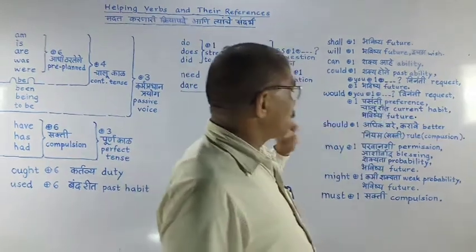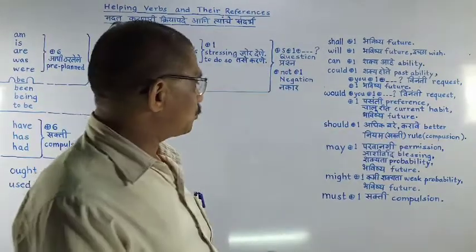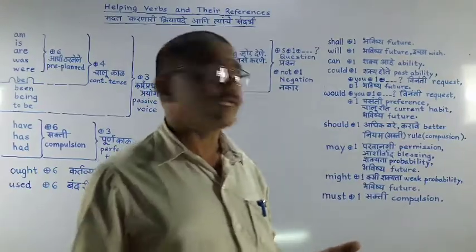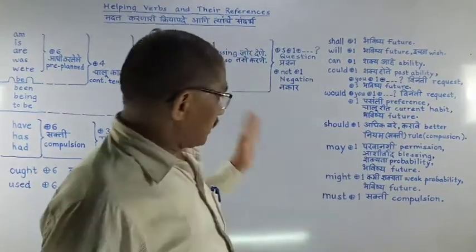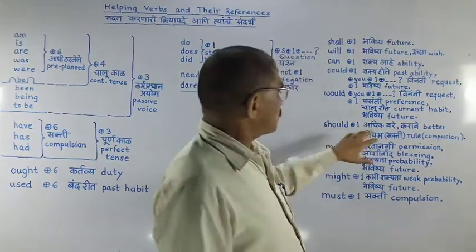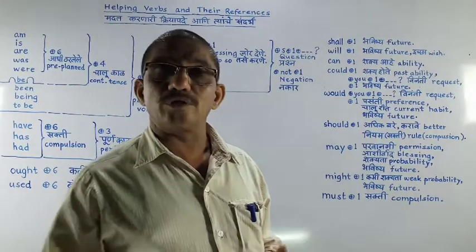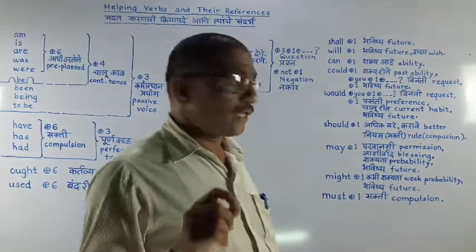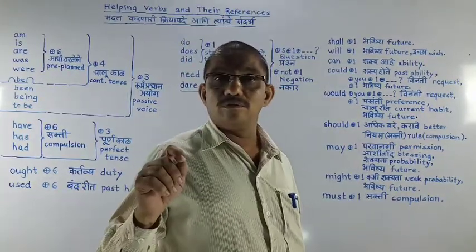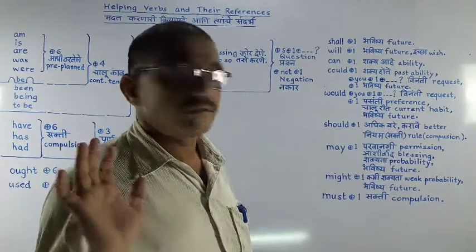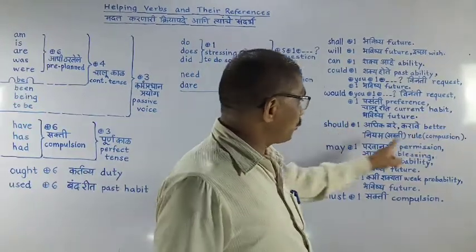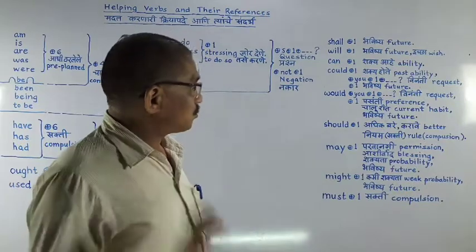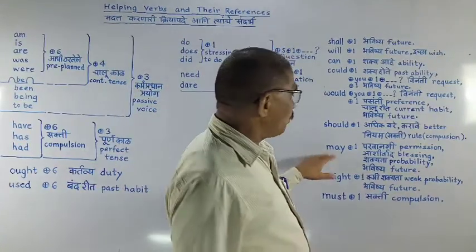Now next is should. Should along with the first form. Should take. I should take a pen. It would be better if I take a pen. Next, in the same way, sometimes we use should for showing a particular rule. Many times you will observe in school that students should wear school uniforms. So this way it is showing you a rule, and that's why it is compulsory. It is a compulsion.